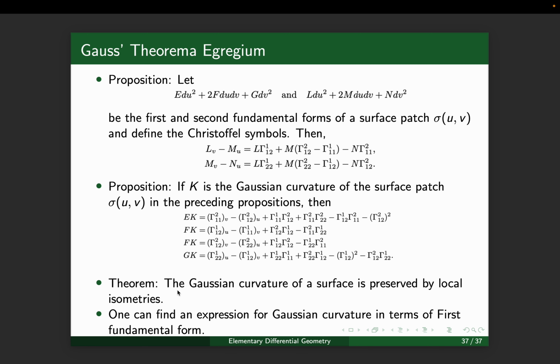The theorem is that the Gaussian curvature of a surface is preserved by local isometries. That means the Gaussian curvature K can be expressed only in terms of the first fundamental form. We don't need any information of the second fundamental form to find the Gaussian curvature of a surface patch. That is the Gauss Theorema Egregium. Thank you.